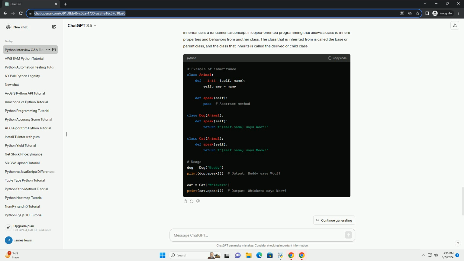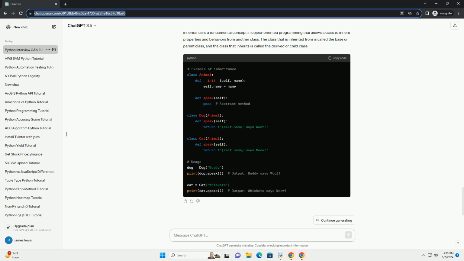Xrange returns an xrange object that represents the range. It generates values on the fly and doesn't create the entire list in memory. This can be more memory efficient for large ranges. In Python 3, xrange has been removed, and range behaves like xrange from Python 2.